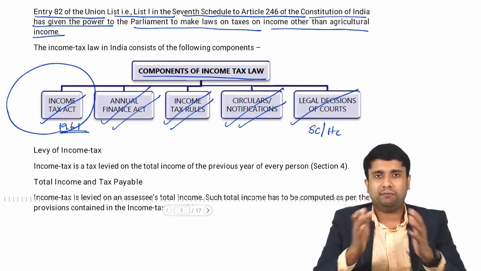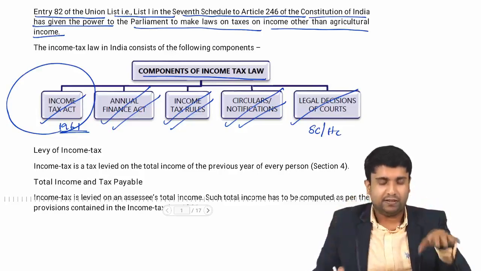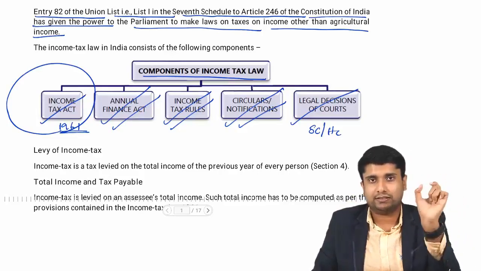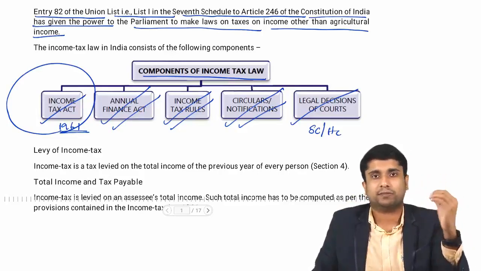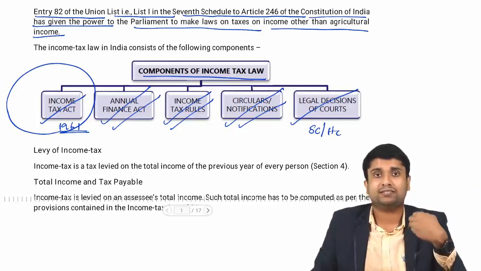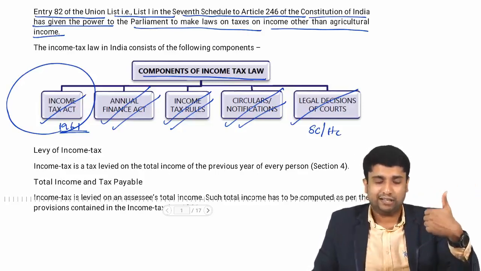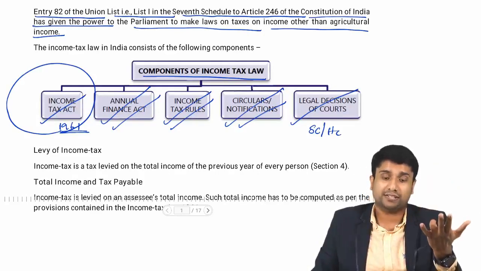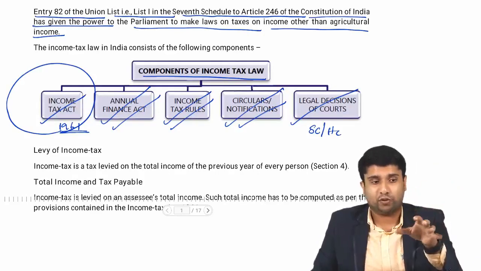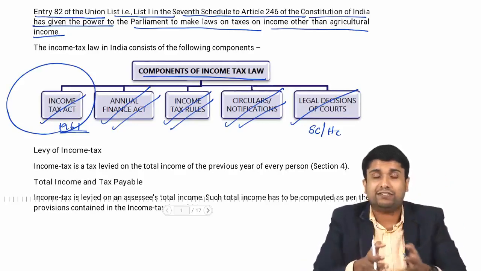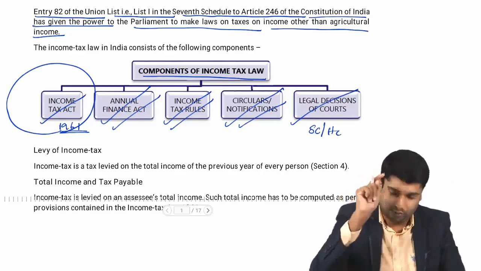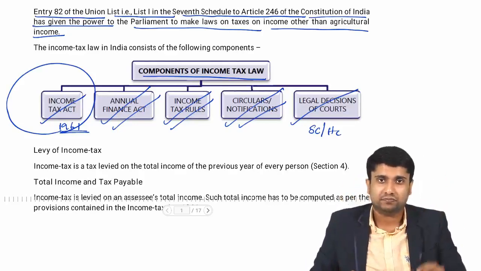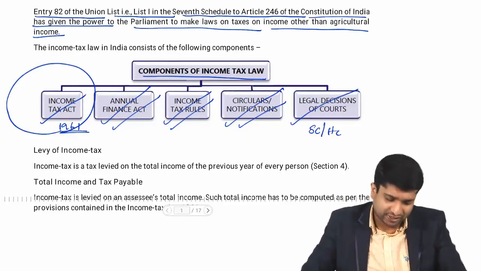Okay, so for the time being, a quick roundup of what we have studied. We have seen that the power to collect income tax came as per the Constitution. And income tax law means the Income Tax Act, the Annual Finance Act, income tax rules, then circulars and notifications, and finally legal decisions of courts. So these are collectively called what? Income tax laws. That is a summary of the story. Got my point? So let's continue.